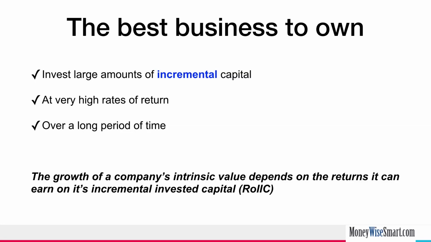The best business to own is one that can invest large amounts of incremental capital at a very high rate of return over a long period of time. Whereas the worst business to own is one that needs large amounts of capital to grow the business but generates a very low rate of return on that incremental capital. The growth of a company's intrinsic value depends on the returns it can earn on its incremental invested capital, that is ROIC. And we will see in detail how this ROIC is calculated. Some businesses might have great returns on the initial capital invested but may not have the ability to reinvest internally in growing their operations. So they need other avenues to reward their owners.